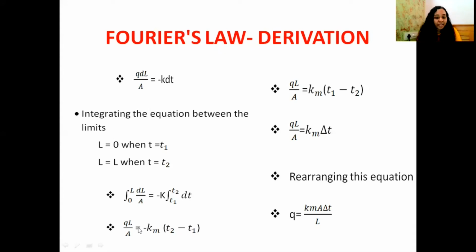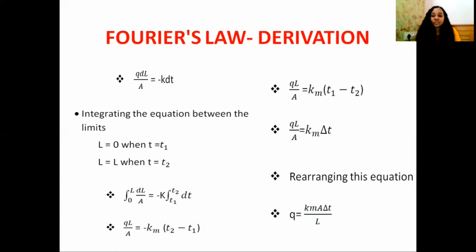Then I am going to rearrange this equation. The minus sign is removed from this term. Then I get the equation QL divided by A equal to km into (T1 minus T2). We can write T1 minus T2 as delta T, because delta T is the temperature drop or temperature gradient.